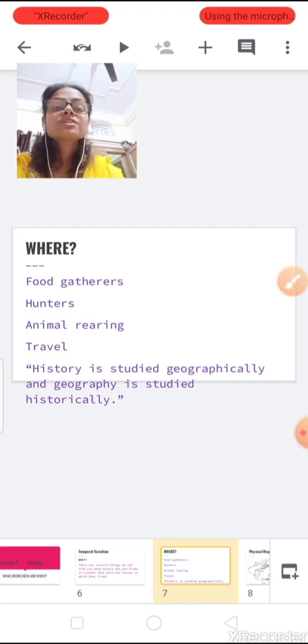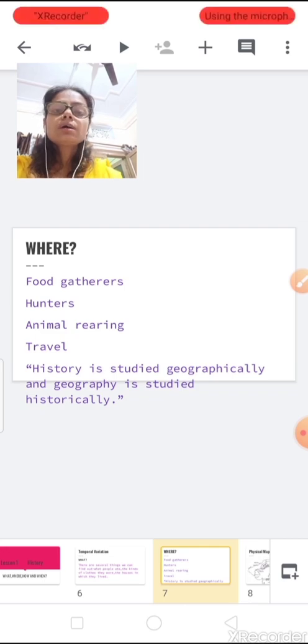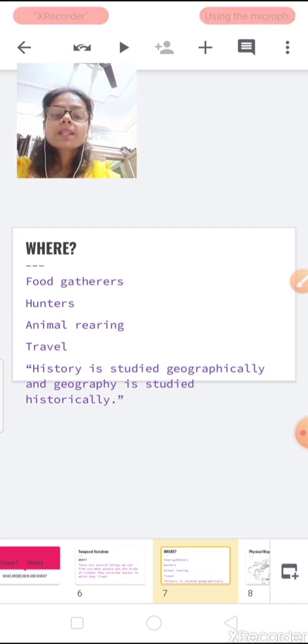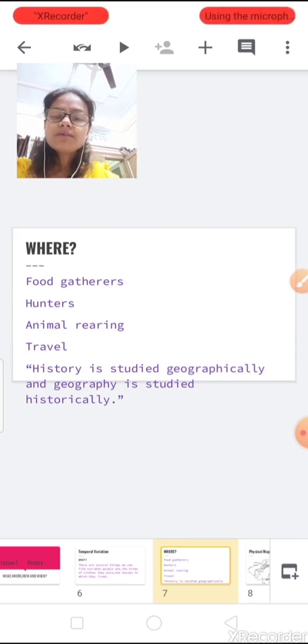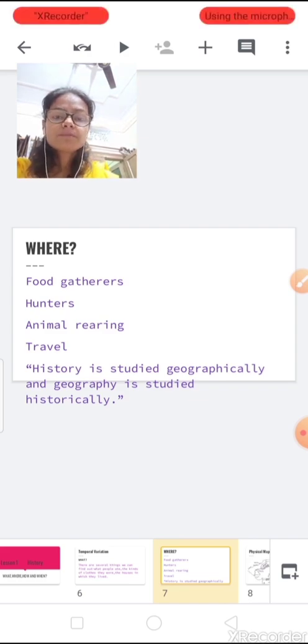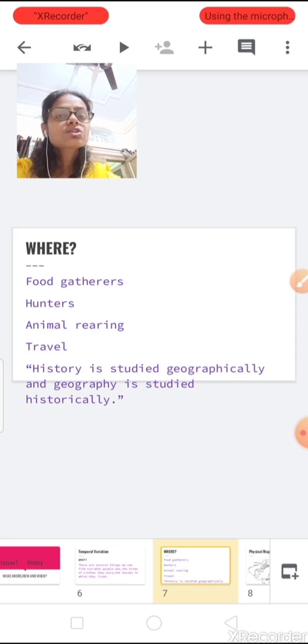Now, as our chapter suggests, the second question is Where. Where means where they lived, and what kind of conditions they chose to live in. As I have written in the first point, where food gatherers lived, where hunters lived, why they travelled. These questions are studied geographically. As I mentioned here, history is studied geographically and geography is studied historically.